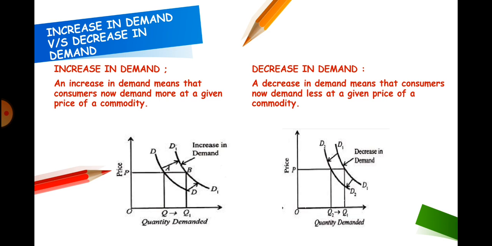Decrease in demand. Decrease in demand means that now consumers demand less at the given price of a commodity. For example, if initially at price OP, consumers were demanding OQ1 on demand curve D1, now due to change in other factors at the same price OP, consumers are demanding less, that is OQ2 on new demand curve D2, which lies to the left of D1.